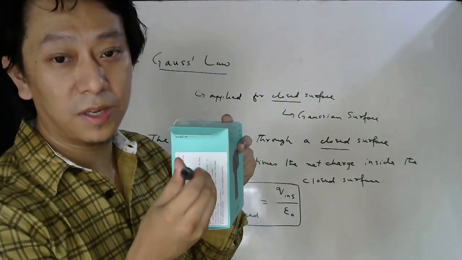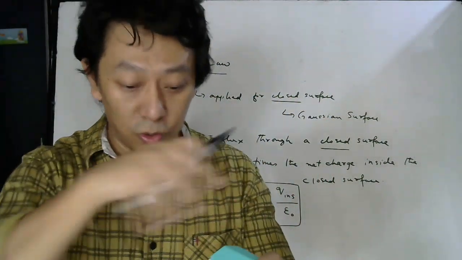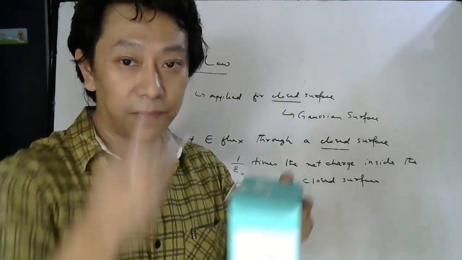For this part, it will be here. For this part, it will be here. So area vector will not be the same for the whole surface. It will be in different directions.